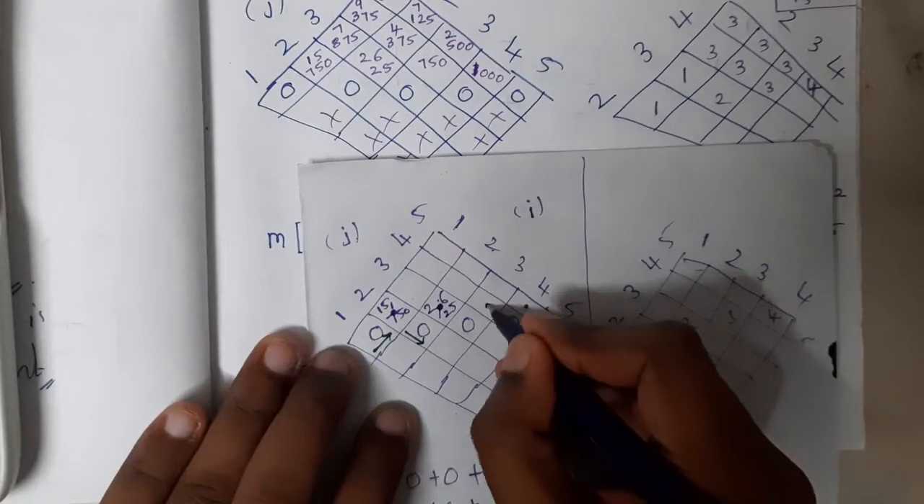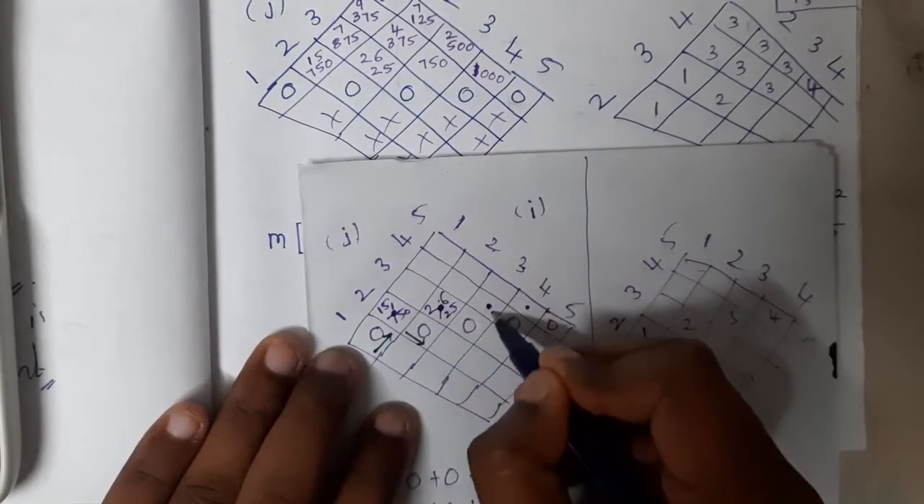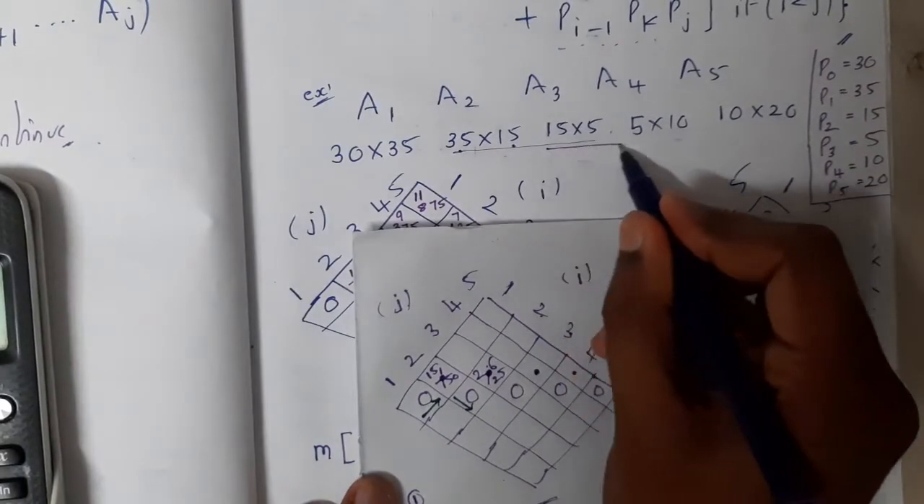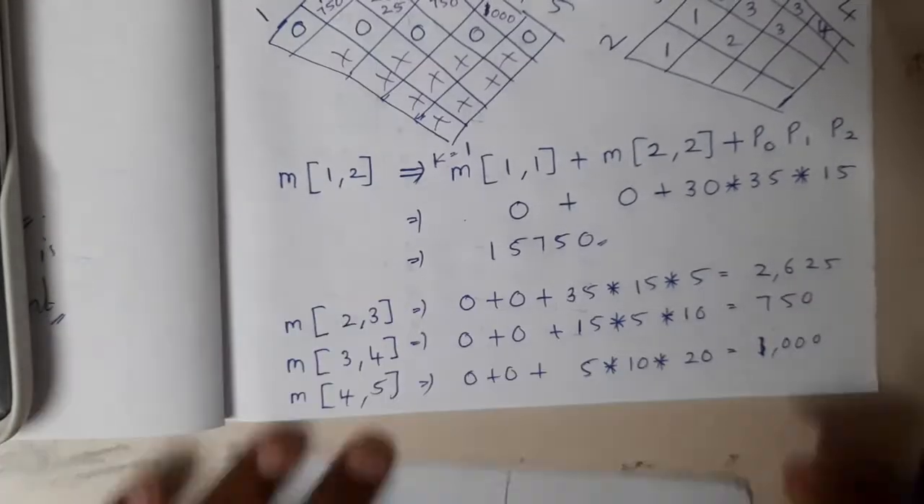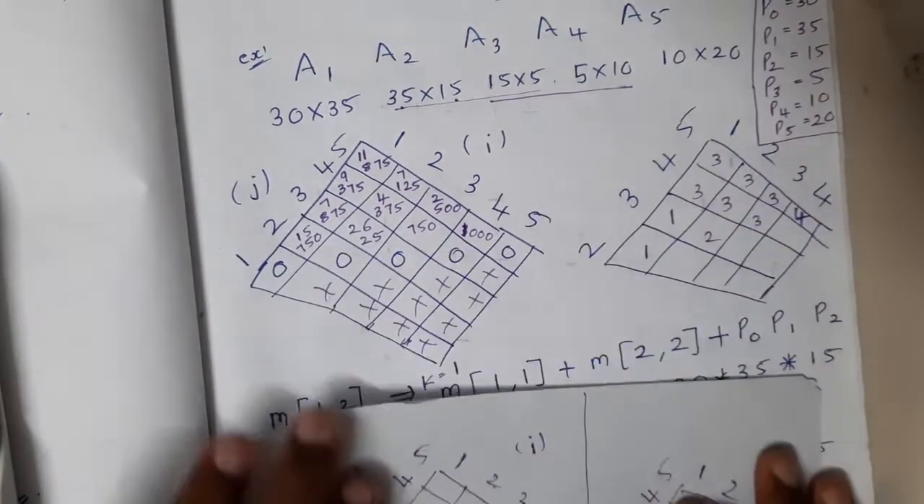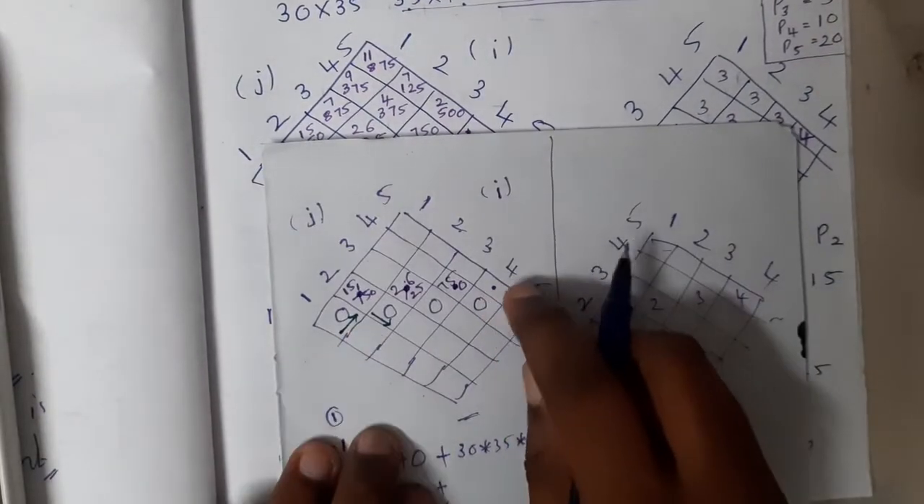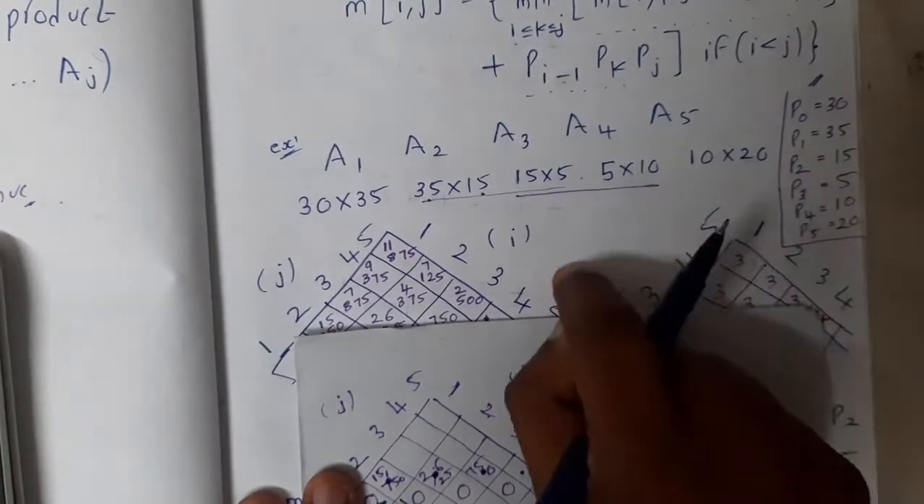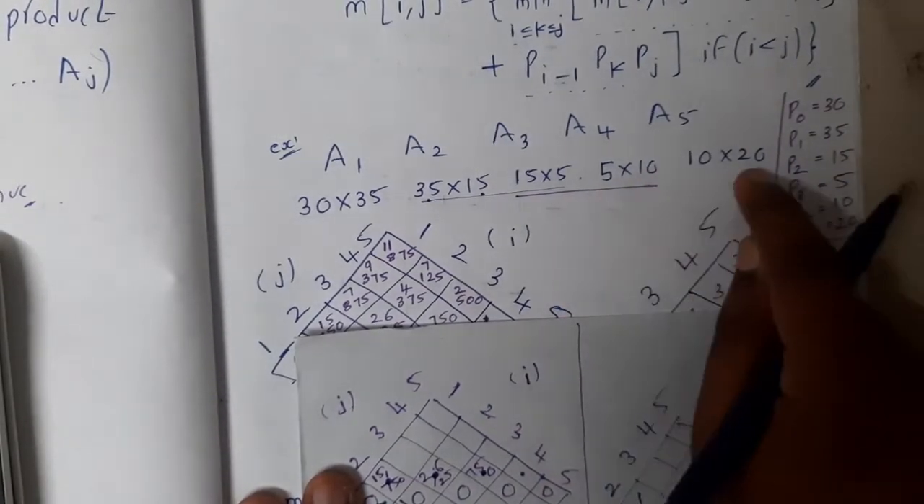Similarly, the next value. For here, how will you calculate? 3 into 4, right? So 0 plus 3 into 4, that is 15 into 5 into 10, right? Its value is 750. So now you will write 750 here. Similarly, the next value here is 4 into 5. That is 0 plus 5 into 10 into 20. What is the value? It is 1000. So you will write that 1000.